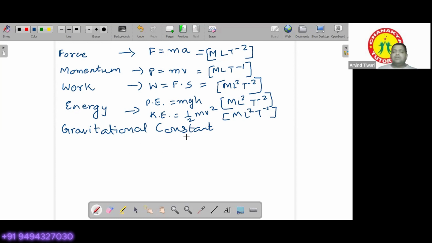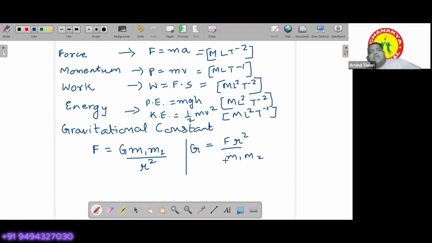Now we want to find out the dimensions of the gravitational constant. For this we need to write down the formula of gravity. F is given by G m1 m2 over r squared. To find G, we need to transpose everything to the other side, and therefore we get G equals F r squared over m1 m2.